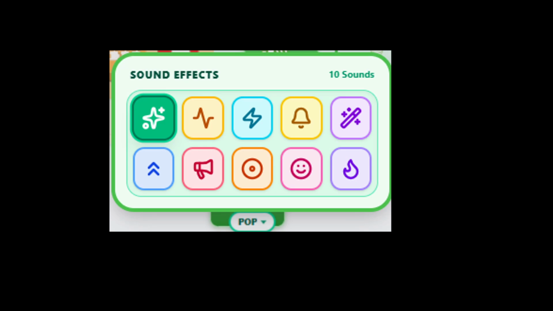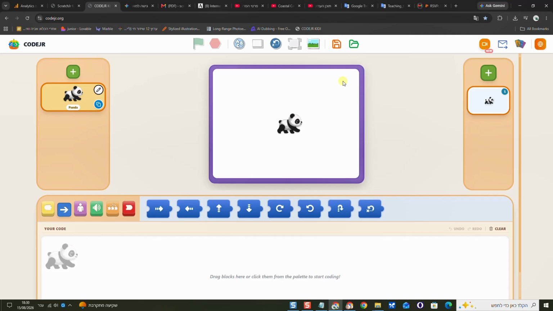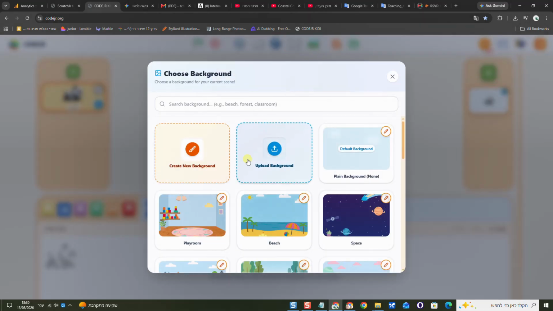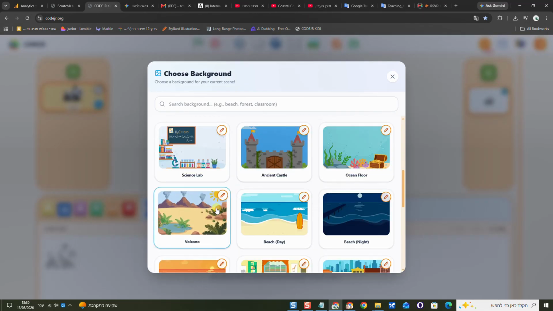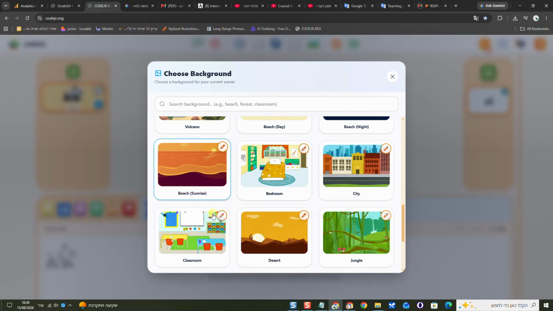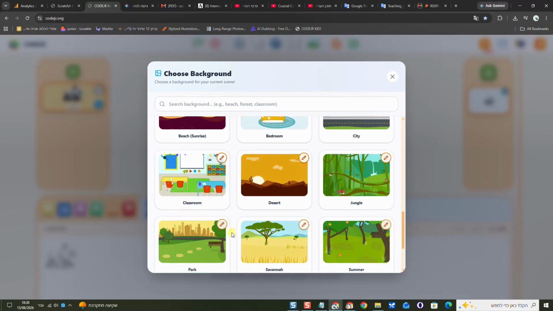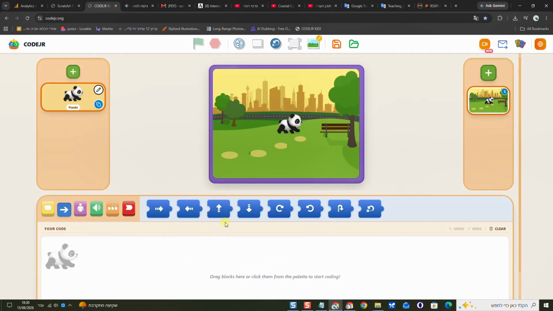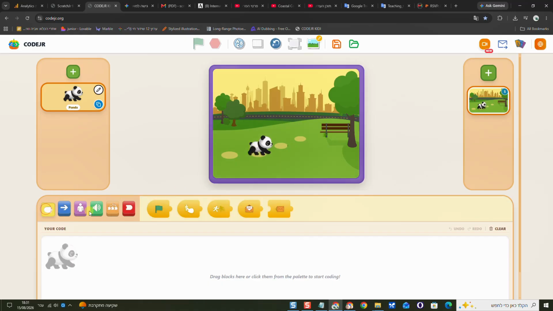In this video, we will learn to work with the sound effect block. We will change the background and choose a park background. We will place the panda on one of the circles.